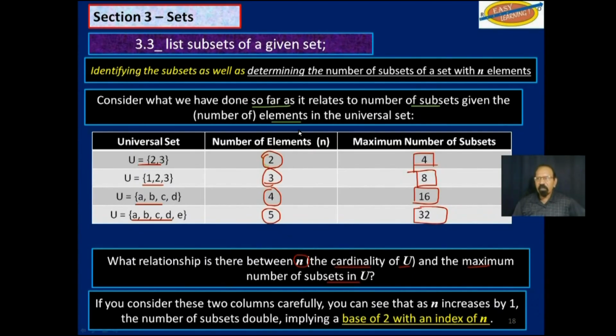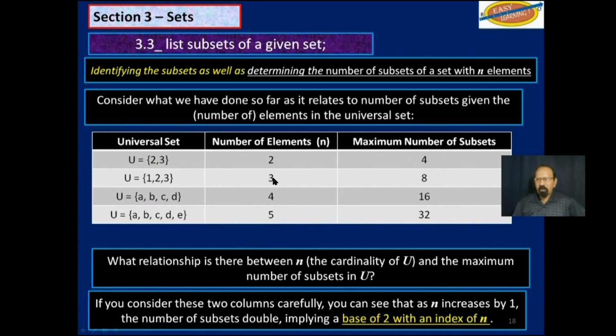If you consider these 2 columns, this one here and this one over here, you can see that as n increases by 1, the number of subsets doubles. So when you move from 2 to 3, instead of 4, you now have 8 subsets. So when this increased by 1, this here actually is multiplied by 2. And the same thing goes for 3 to 4.